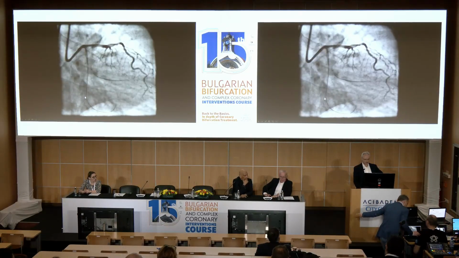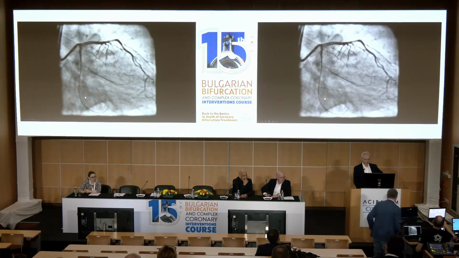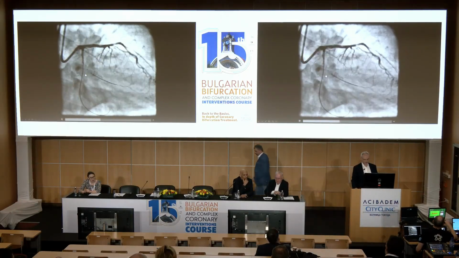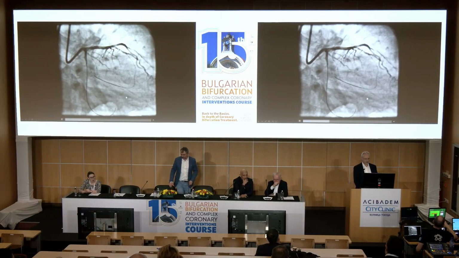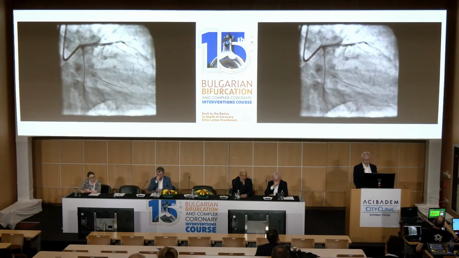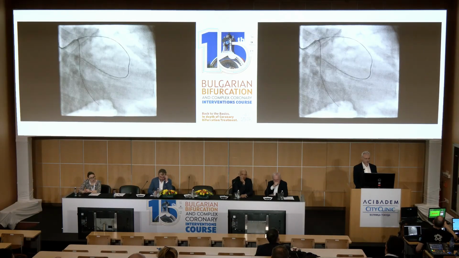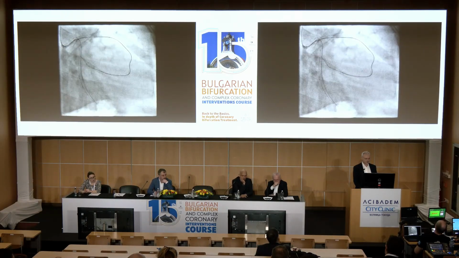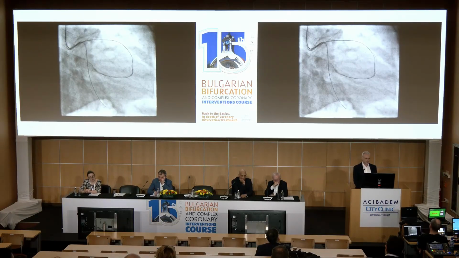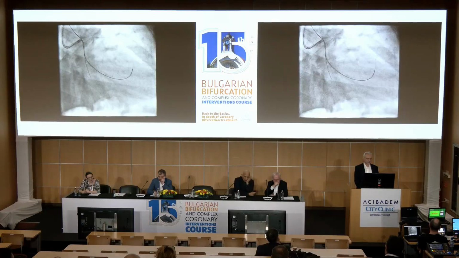Microcatheter was exchanged because it didn't cross the collateral. The distal circumflex, actually there is another branch here. You see here the distal circumflex was crossed antegrade, so you have a bifurcation where one branch needs to be crossed antegrade, another branch needs to be crossed retrograde. You see here that the retrograde wire is crossing. Probably this is reverse CART. You see that there is a reaching of the left main.